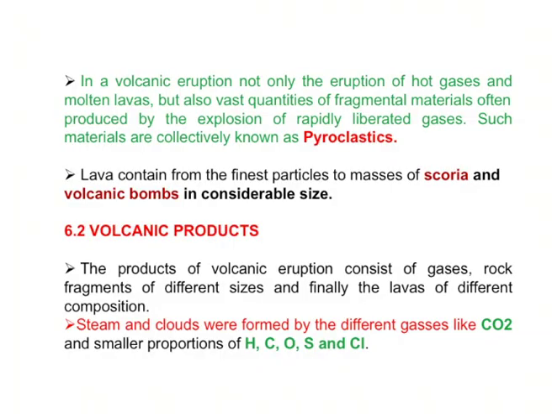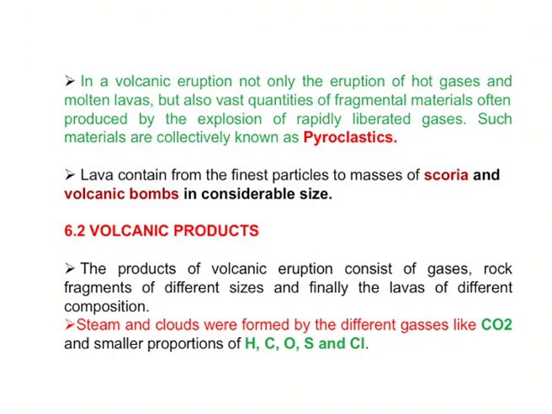In volcanic eruptions, it is not only eruption; it is releasing a huge amount of hot gases, and sometimes fragmental materials are also thrown outside, because the rapid explosion happens through the funnel shape, so some round, spherical structures of material are released to the outside.